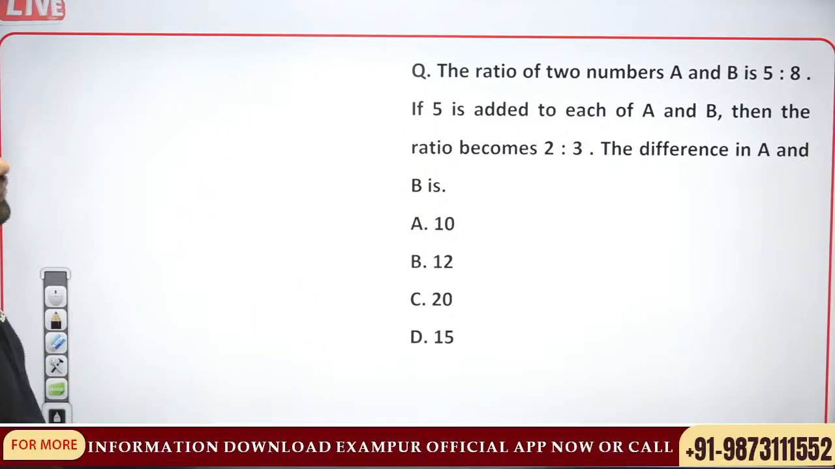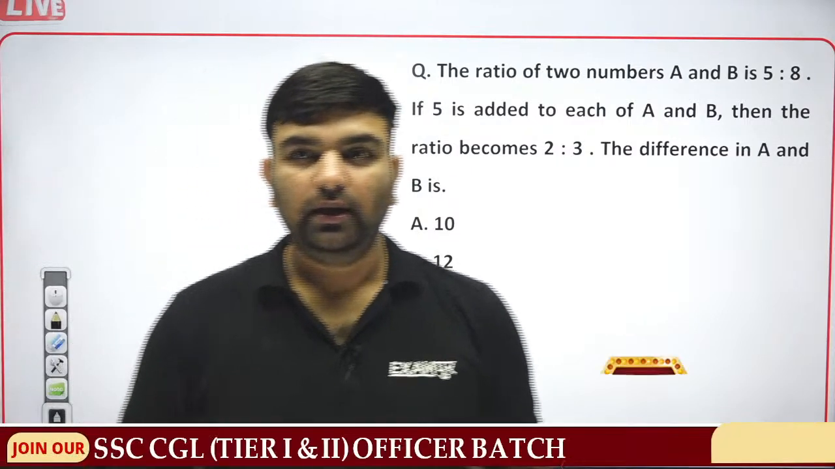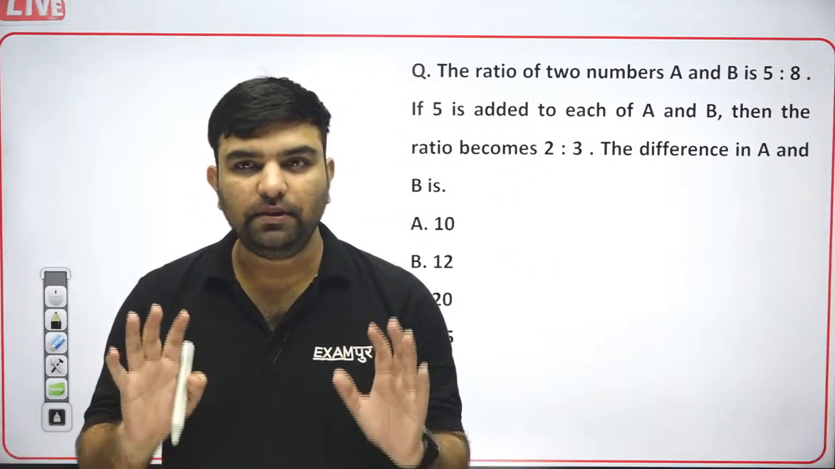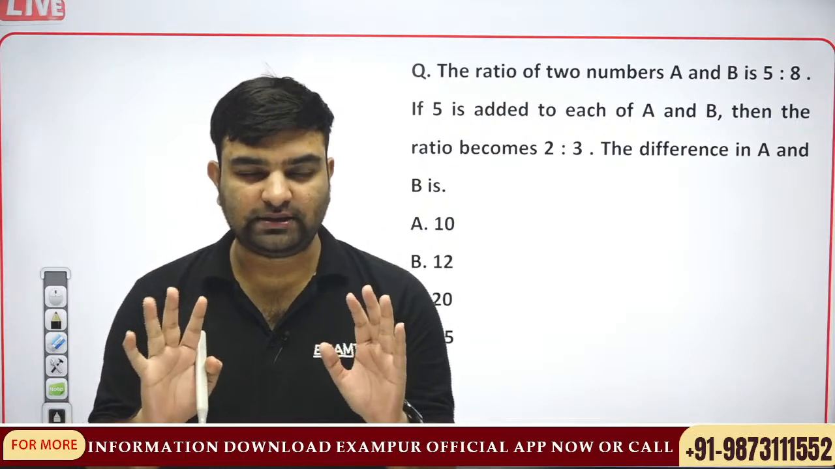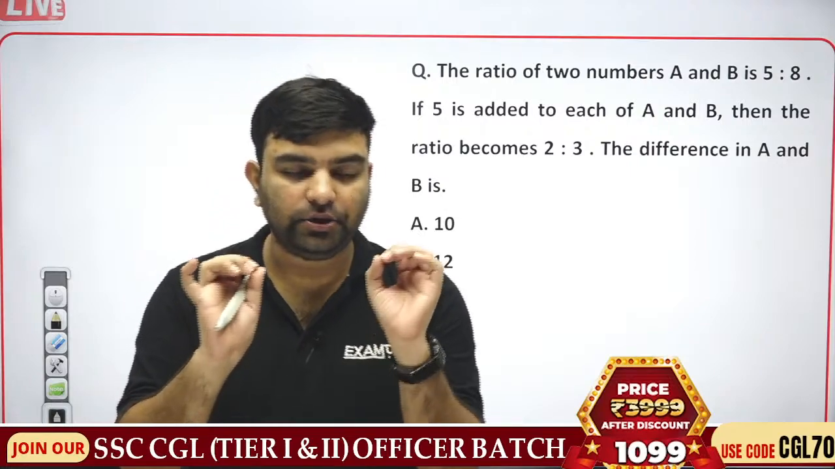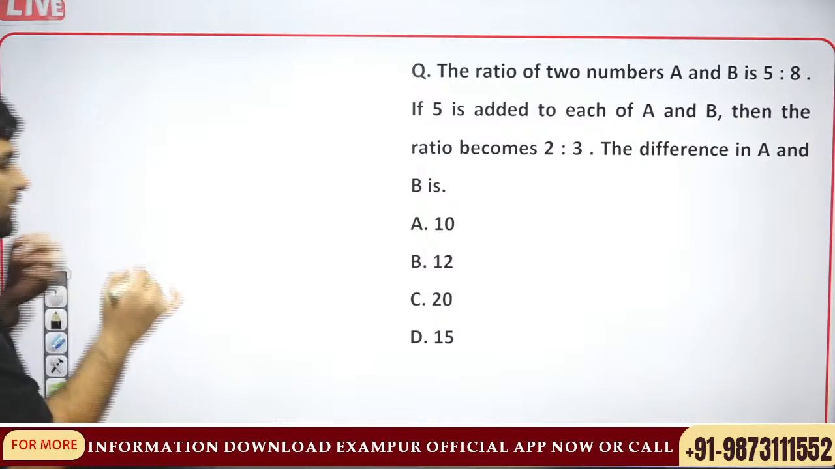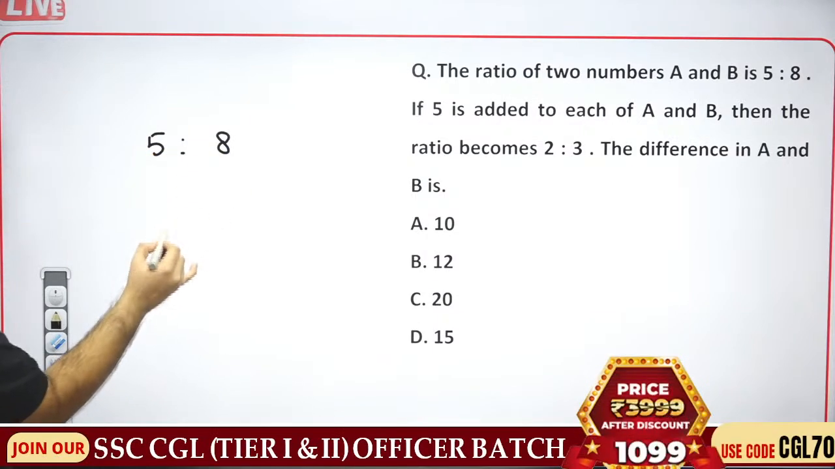The ratio of two numbers is given; if 5 is added to each, the ratio will become 2:3. Guys, the same number is added. If the same number is added, the question can be done without x. Let's see how. Initially 5:8, then 2:3.